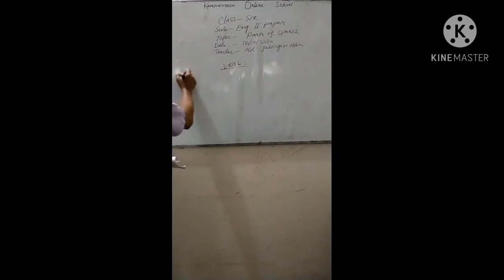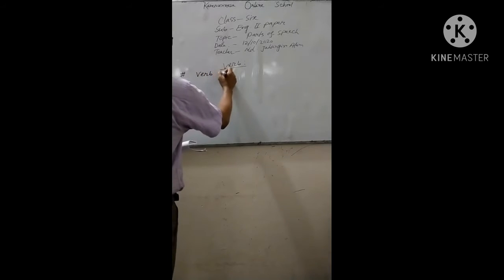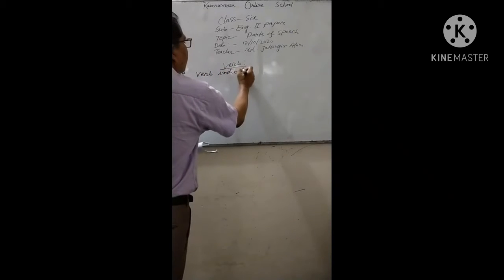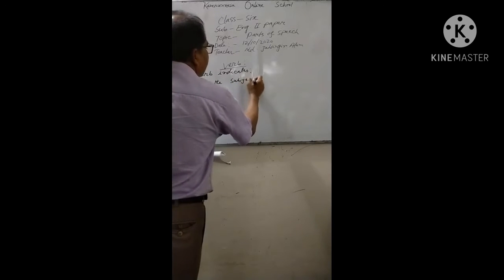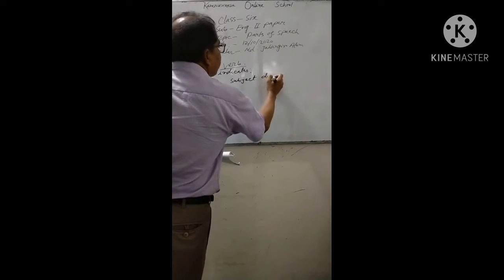First, verb indicates what the subject does.